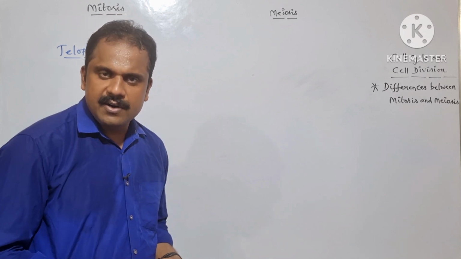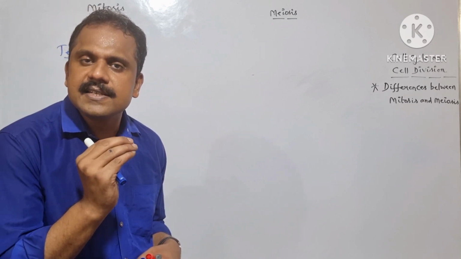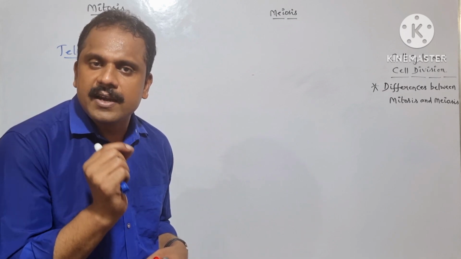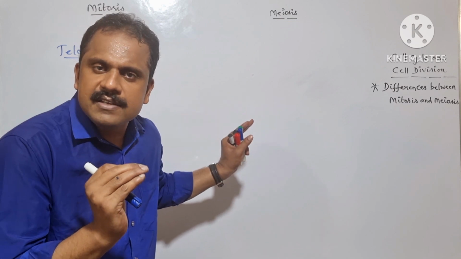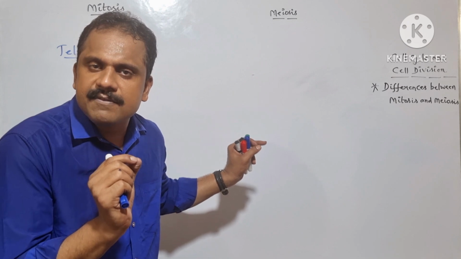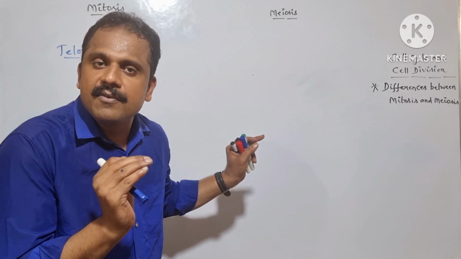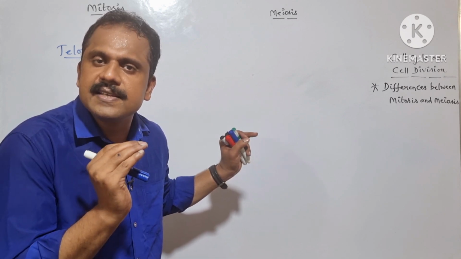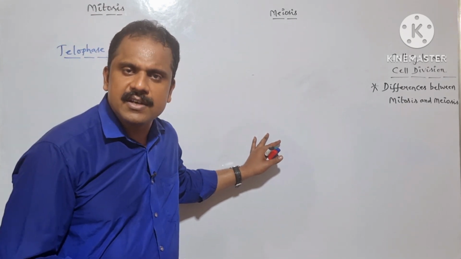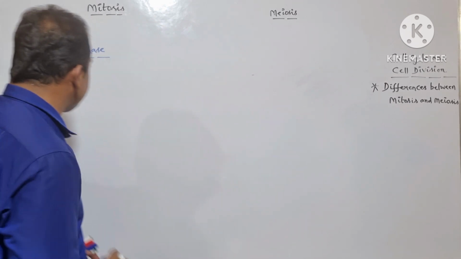But here we need to understand that within the telophase 1 of meiosis 1, instead of having one single sister chromatid as a chromosome, we can observe a dyad of chromosome or monovalent chromosome, because in the anaphase 1 of meiosis 1, splitting of the centromere does not take place. Because of the absence of the splitting of the centromere, sister chromatids do not undergo separation. Instead, the segregation of homologous chromosomes takes place. So that is why at the end of the telophase 1 of meiosis 1, we can observe a dyad of chromosomes. Is it clear? So let me write it here.